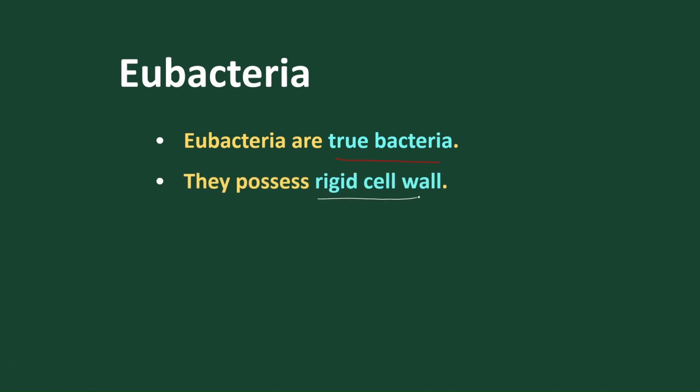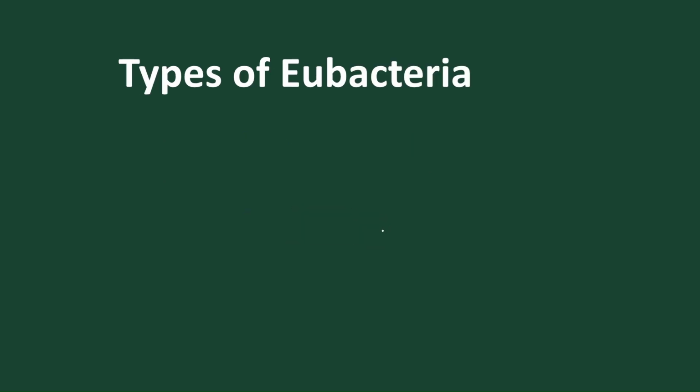They possess a rigid, definite cell wall, and the cell wall is made up of peptidoglycan. That is, peptide bonds and glycans, which are polysaccharides. So it contains a rigid cell wall. Many, not all, have flagella in their structure.